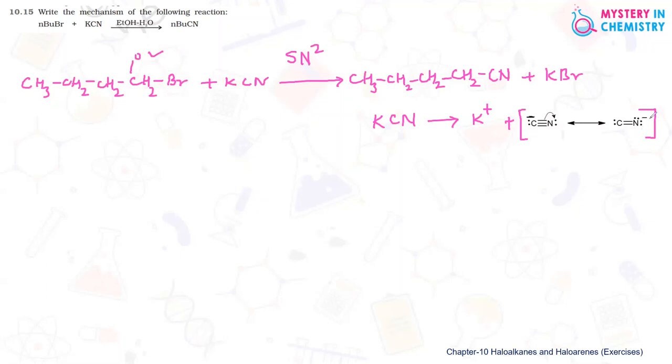And if the attack is taking place through nitrogen, then isocyano compounds are formed. And in this particular case, we are getting the CN compound, that is attack is taking place through carbon, because carbon-carbon bond is stronger than carbon-nitrogen bond.